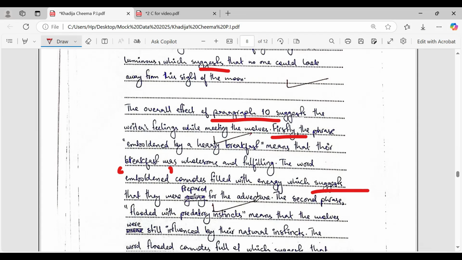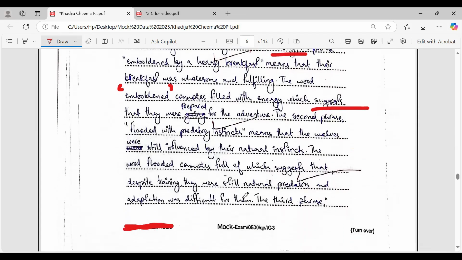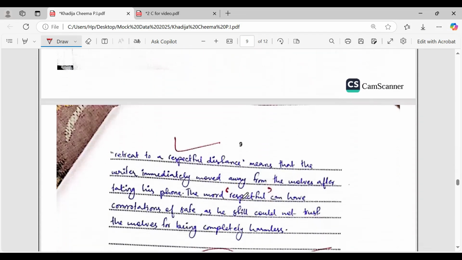So smartly, this student has tried to save the number of words, and the sentences have also been saved, so that connotation and effect have been written down in one sentence. This shows maturity. You can write it in a combined form and you can write it separately as well. So my dear student, this was the pattern of 2D.